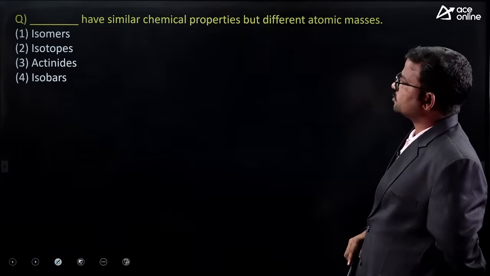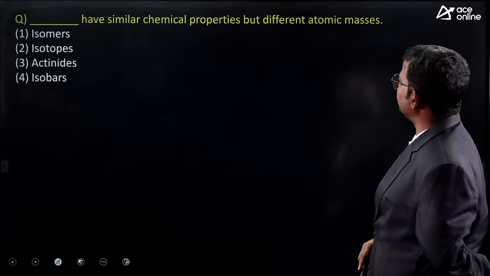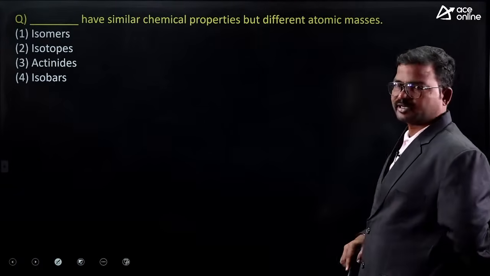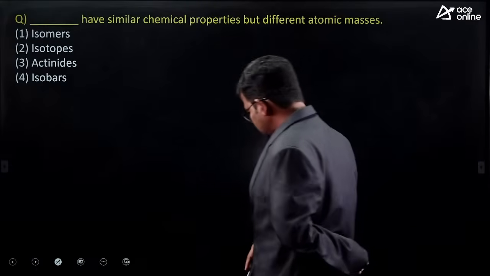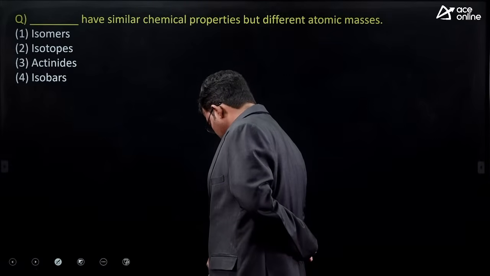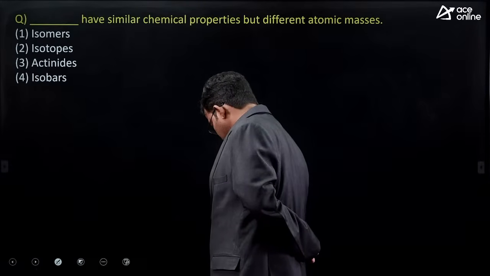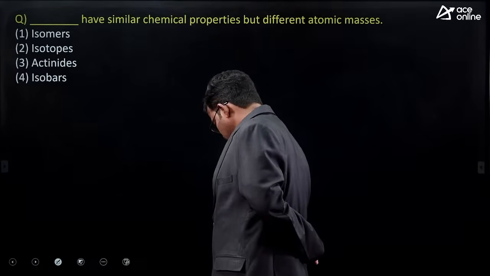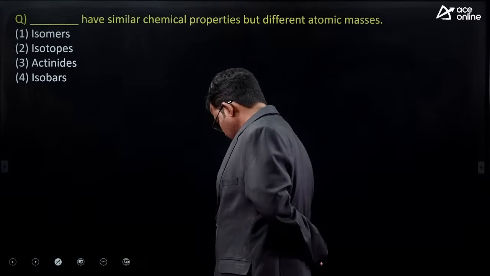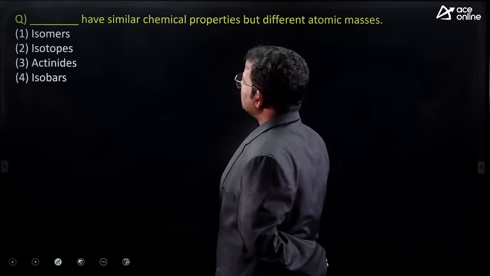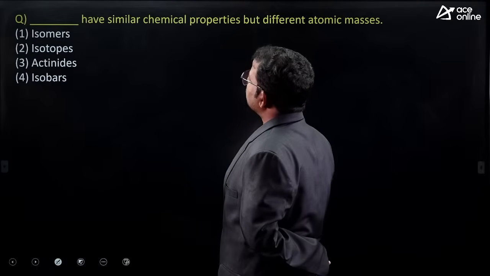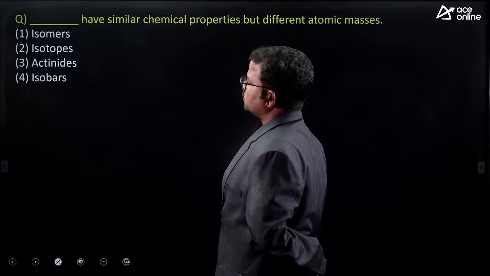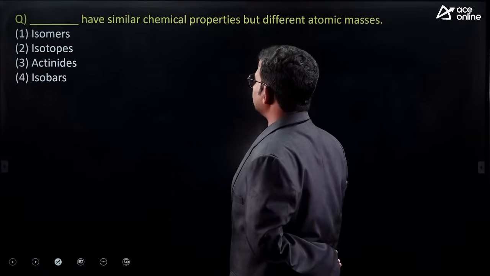Next, dash have similar chemical properties but different atomic masses. Isomers, isotopes, actinides, isobars.